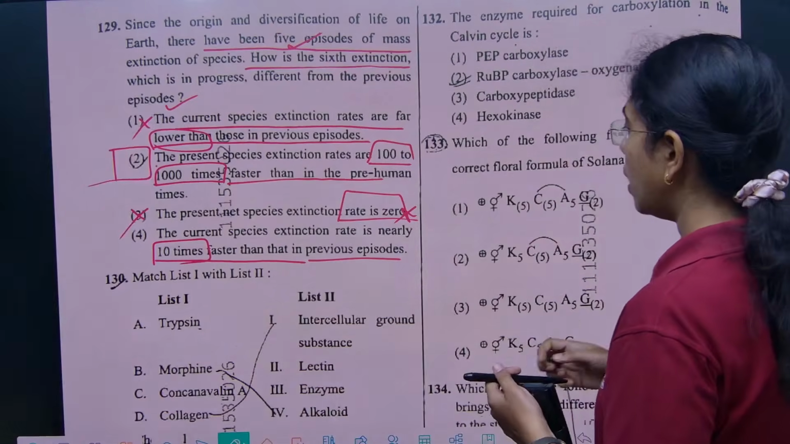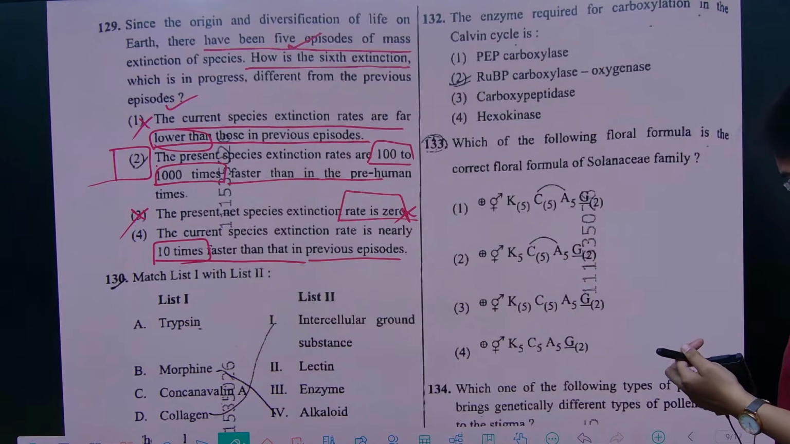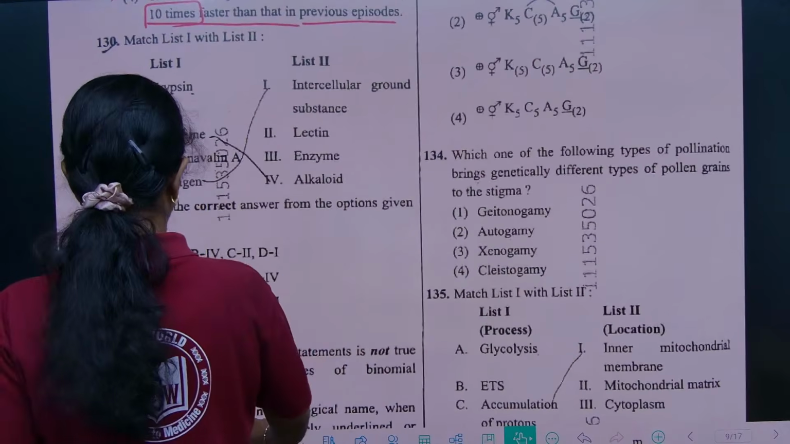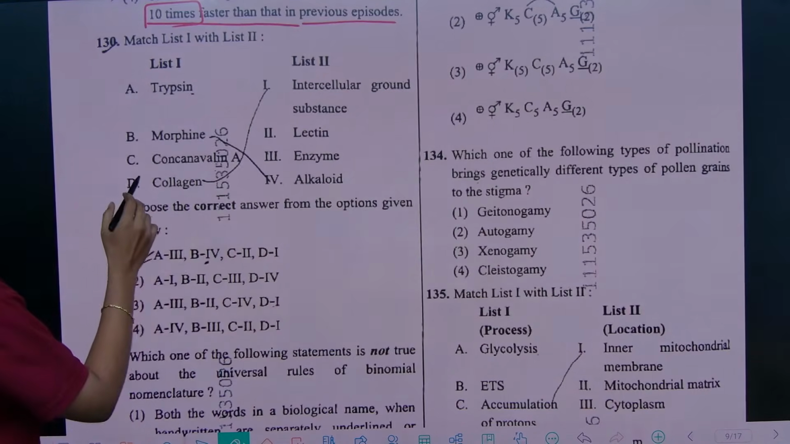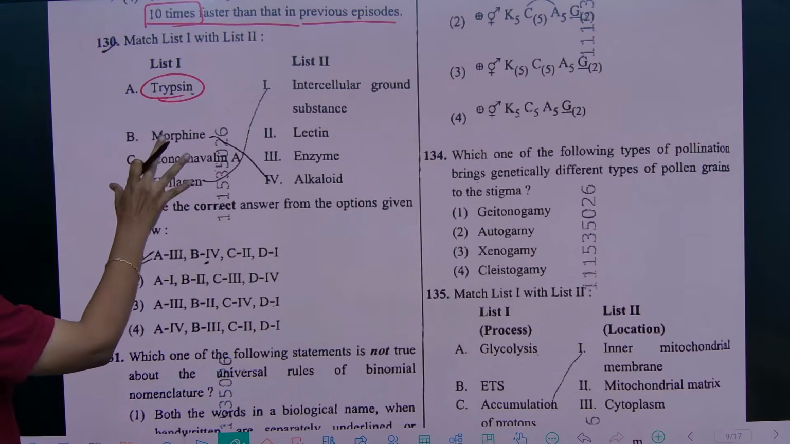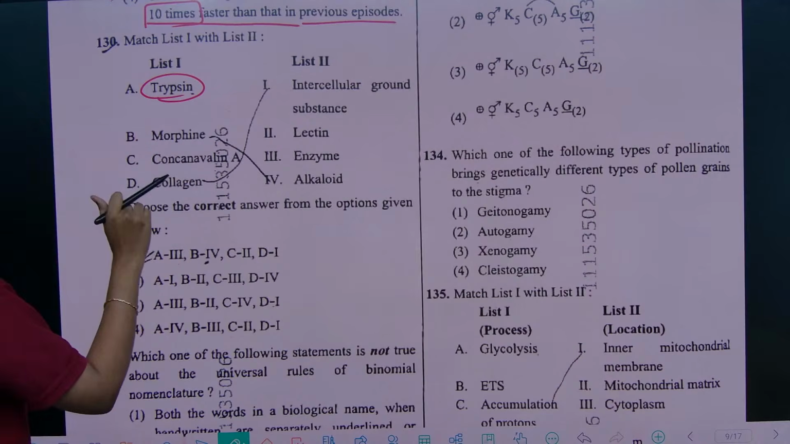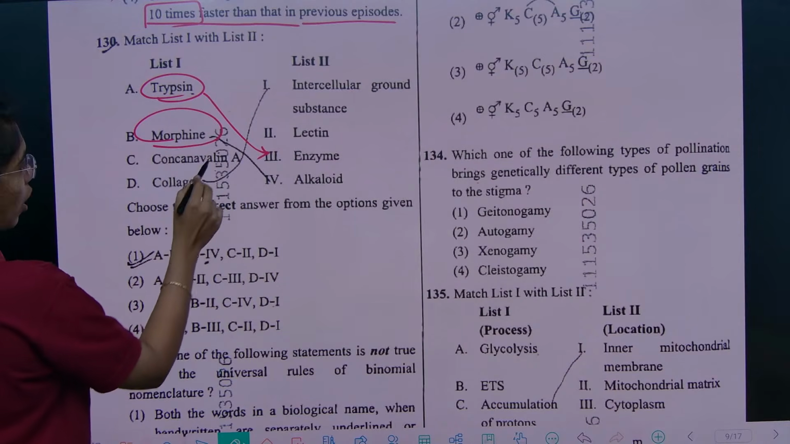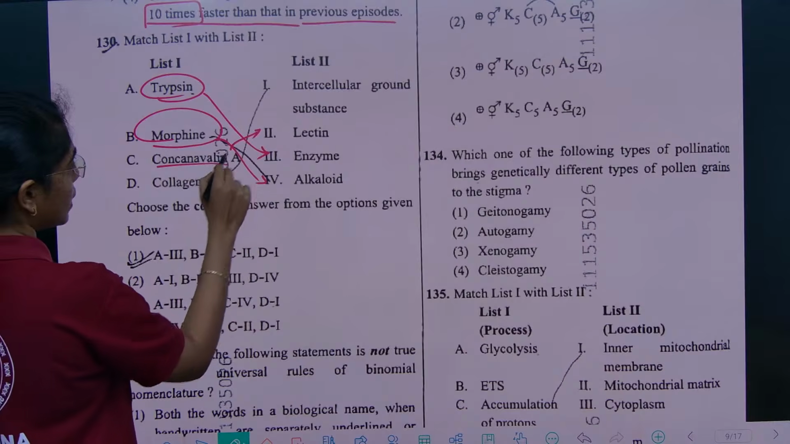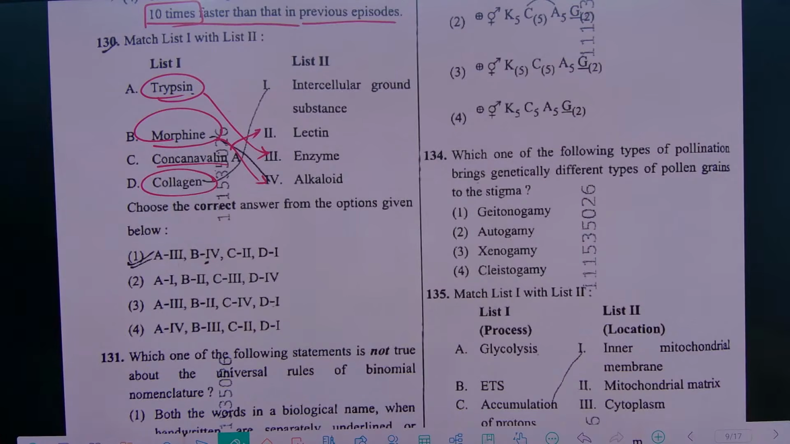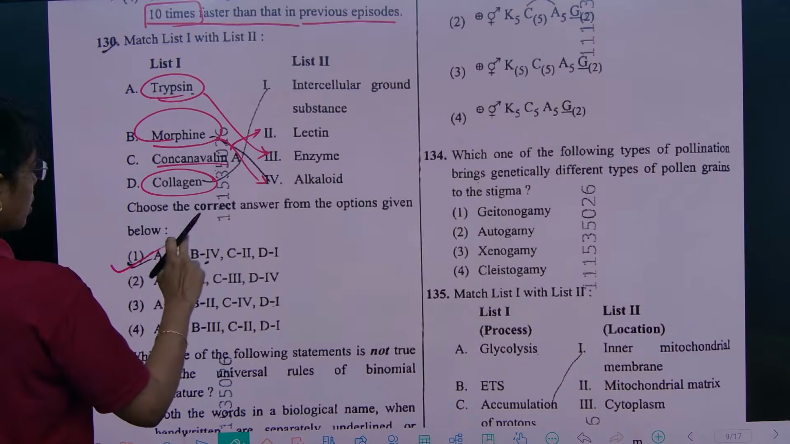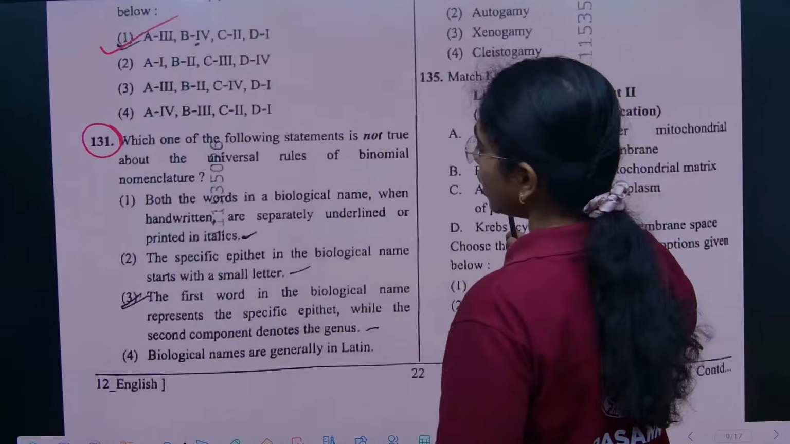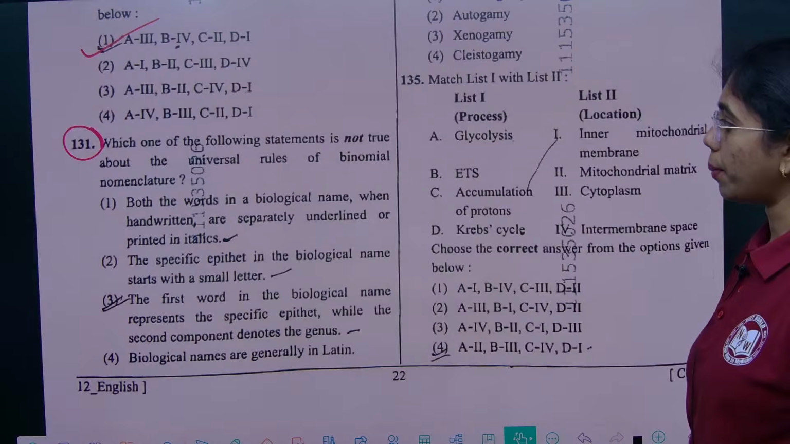Next question is from biomolecules. If you see this question of list 1 and list 2, this is directly from the NCERT table of biomolecules. Trypsin is an enzyme, which is option 3. Morphine is an alkaloid, concanavalin A is a lectin, collagen is intercellular ground substance, which is directly from the table. Here it is option 1.